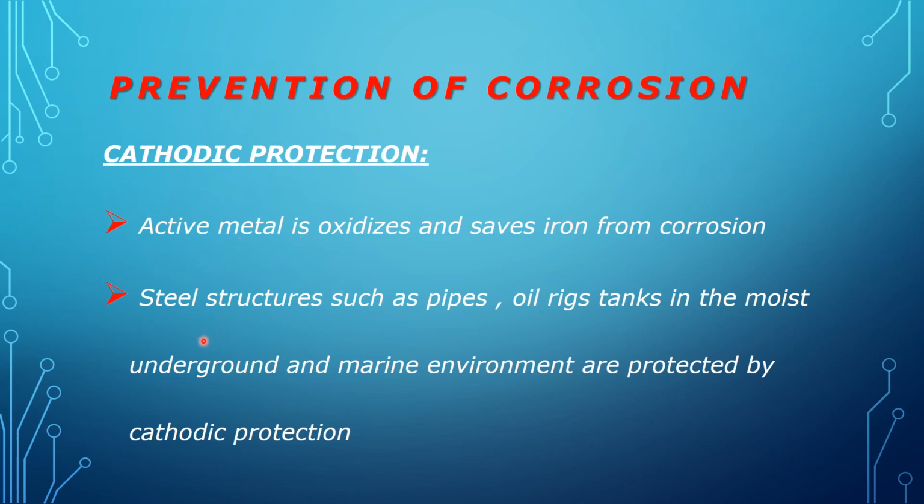This method is most of the time used in huge steel structures such as pipes, oil rigs, tanks, etc., which are present in moisture, underground, and in marine environment. Because it is not easy to replace these structures, rather it is much more convenient to replace the active metal which is connected with these huge structures. So these structures are protected by the process of cathodic protection.